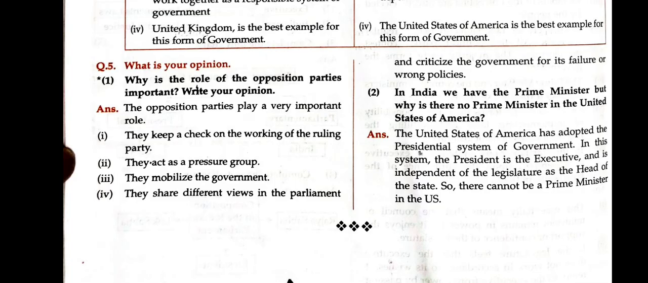Afterwards, in India we have the prime minister, but why is there no prime minister in the United States of America? Because they adopted the presidential system of government. So in this system of government, only the executive is there, with the president as the head of the state. So there is a president in the US, not a prime minister.